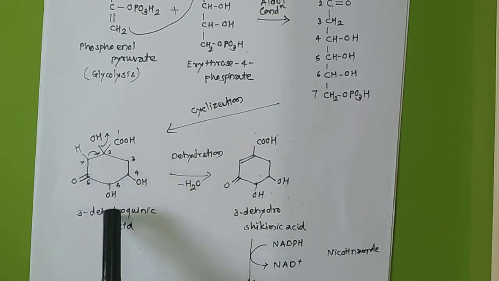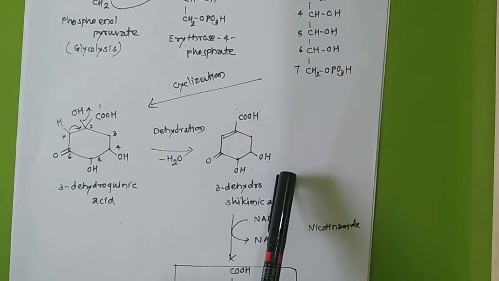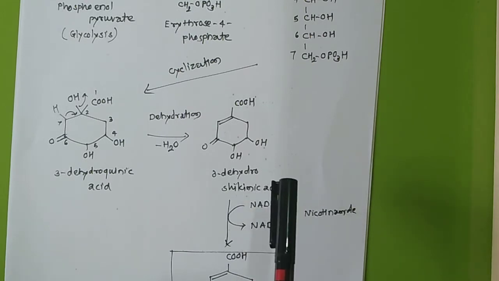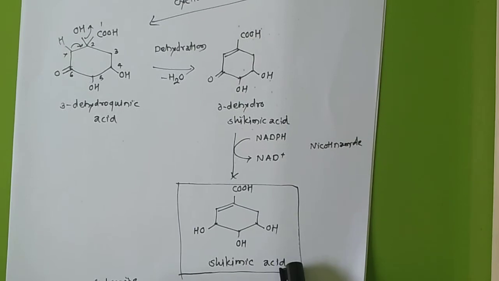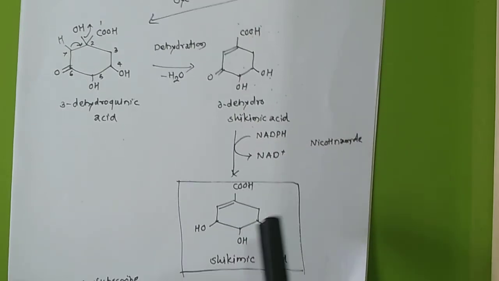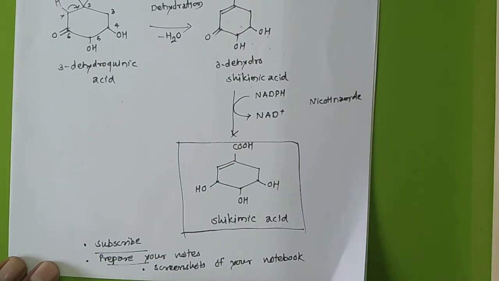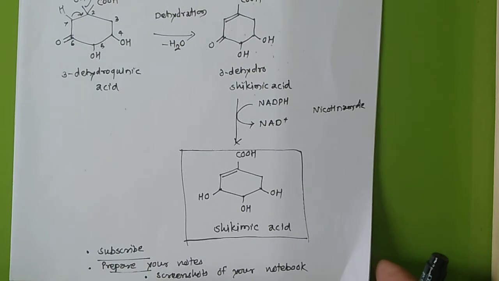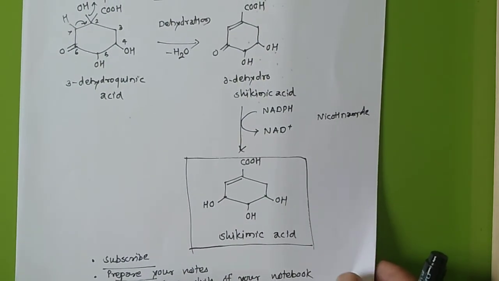After dehydration of this compound we got dehydroshikimic acid, and from this, after reduction, we got shikimic acid. So in the last lecture we learned all the steps in detail, and now the time is to learn how we can prepare these amino acids from shikimic acid.